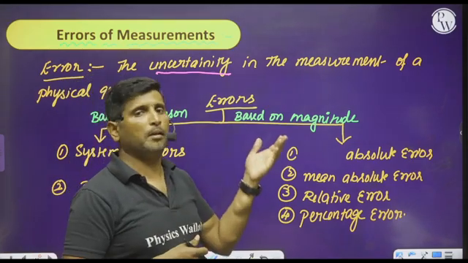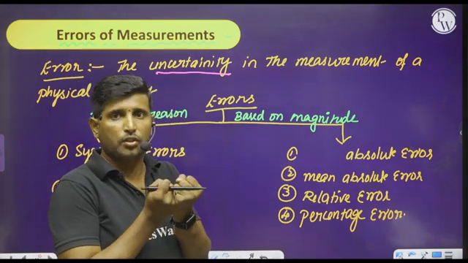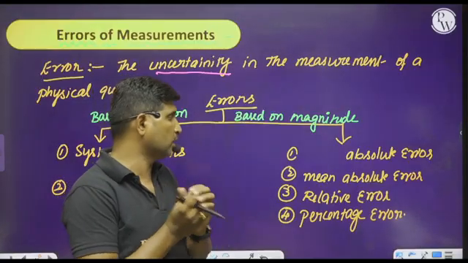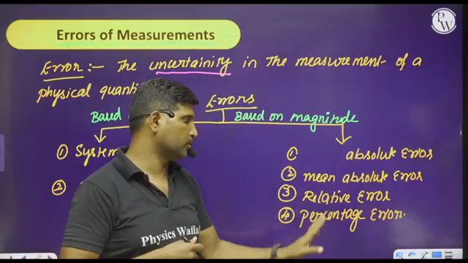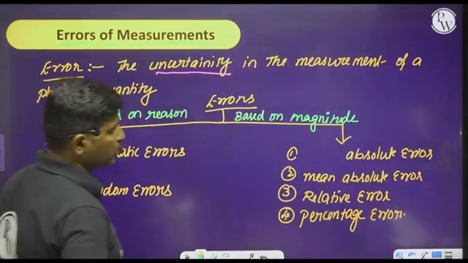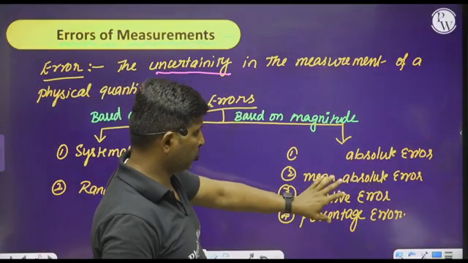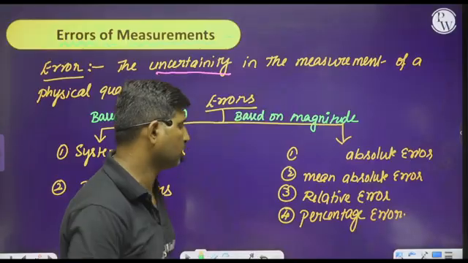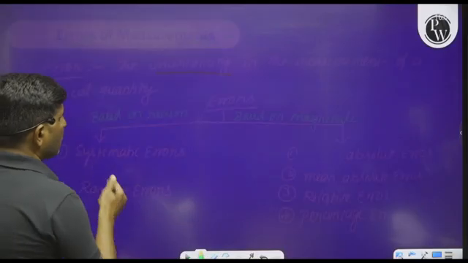So, based on magnitude, how much is the error? What is the magnitude of the error? Based on that, we can go with absolute, mean absolute, relative error and percentage error. So most probably we require this knowledge especially to solve the numerical questions. So see here, what is the absolute error?